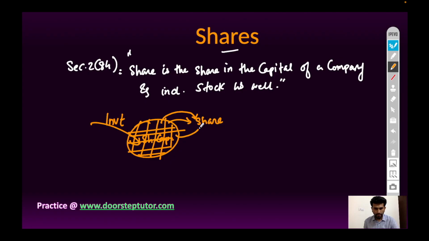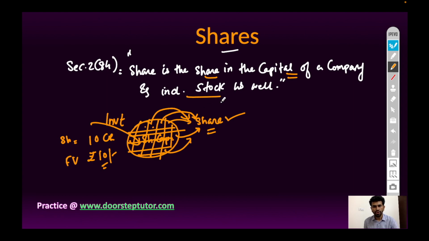So if the total amount of investment is 10 crore and the face value of one share is 10 rupees, then this one part, this 10 rupees of face value each, is called a share. So a share is a share in the capital of the company, the smallest unit, and includes stock as well.